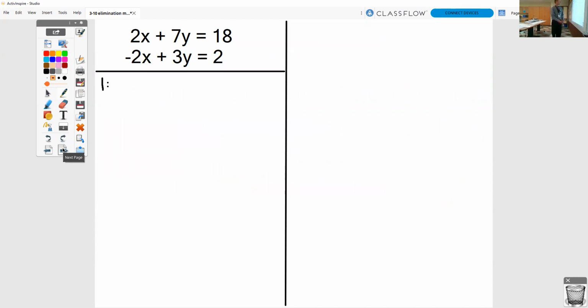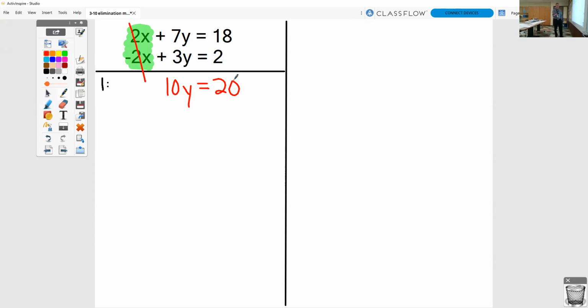Notice that in this first one, you have opposites. You have a 2x and a negative 2x. Those are opposites. The negative and positive of a number are opposites. So the first step says, add your equations together going down. When we add these together going down, those x's cancel out. So 7y plus 3y is 10y. 18 plus 2 is 20.